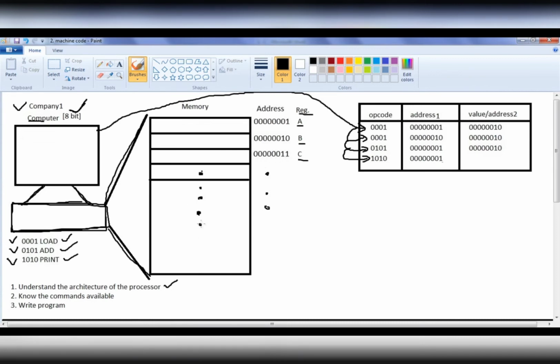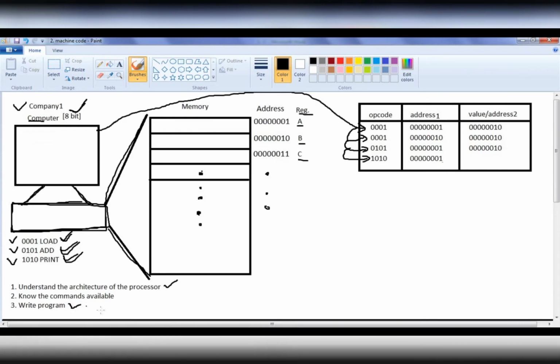So every computer is going to have some general purpose registers which we can program. And of course if you want to know more about computers or processors, I suggest you search on Google and get some more information. It's very simple. Now we understood that this is an 8-bit machine and it has some registers which we can program. We have the names, A, B, C, and their addresses also. And we understood the tokens, the commands available. 3 commands we know. Maybe this computer has hundreds of commands, but here we have listed 3 commands which are required to write some code.